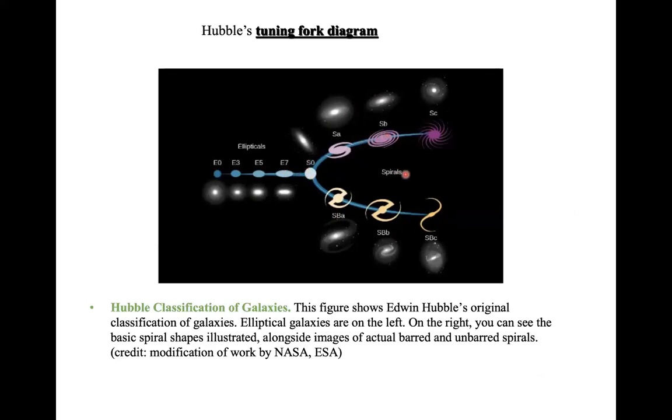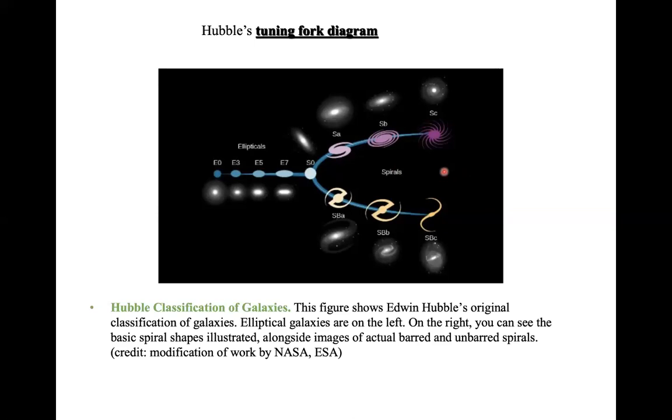But apart from these two types, there are irregular type galaxies, which means the shape is not quite certain. So they have different irregular shapes, and they have a different category which you can't see here. But if you look on the internet for the Hubble tuning fork diagram, there are some diagrams that have this irregular shape also drawn in the diagram around this region right here.